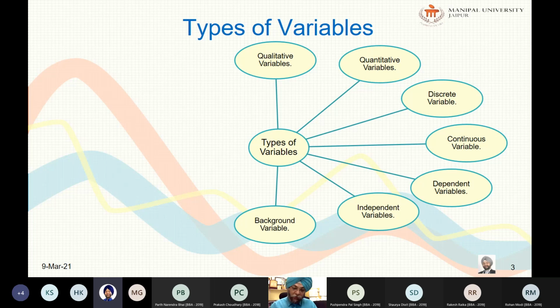They should be measured. However, we should try to keep the number of background variables as few as possible, because sometimes it is of no use at all. So it should be treated in a careful manner. Next is the moderating variables. Should we continue with this in tomorrow's class, right? Okay, guys. Yes, sir.